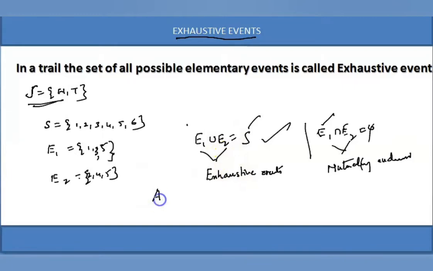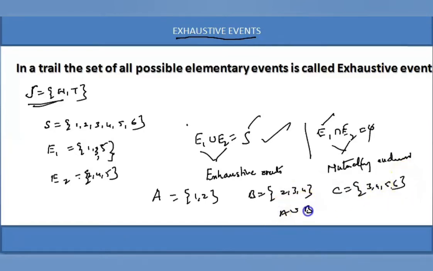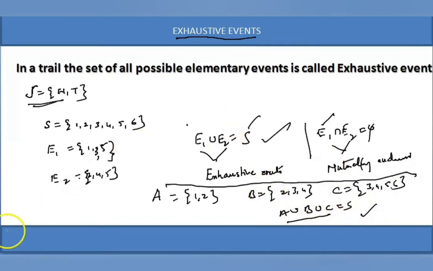Suppose A is an event in the sample space, I consider {1, 2}, and B is the event in the sample space as {2, 3, 4}, and C is the event in the sample space as {3, 4, 5, 6}. A union B union C is equal to S. Therefore, A, B, C are called exhaustive events. Union becomes sample space. Then A, B, C are called exhaustive events.